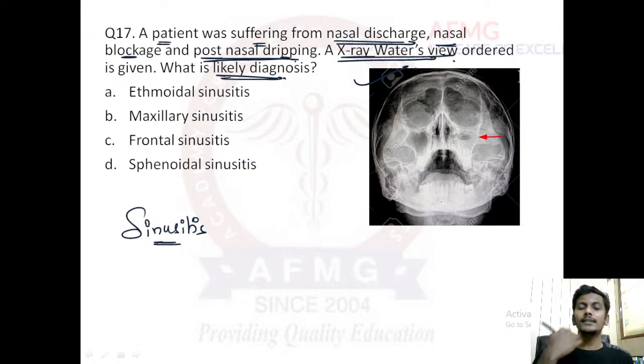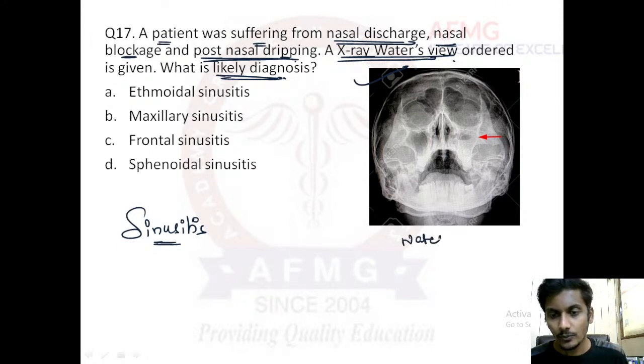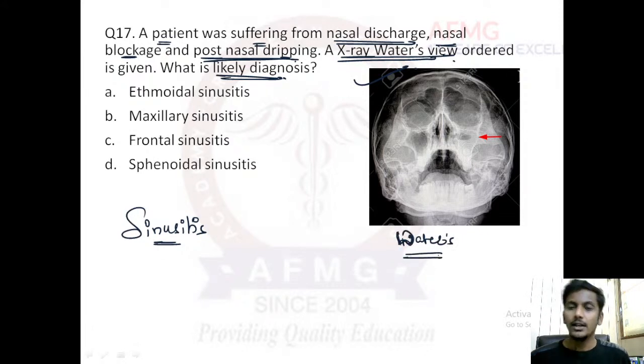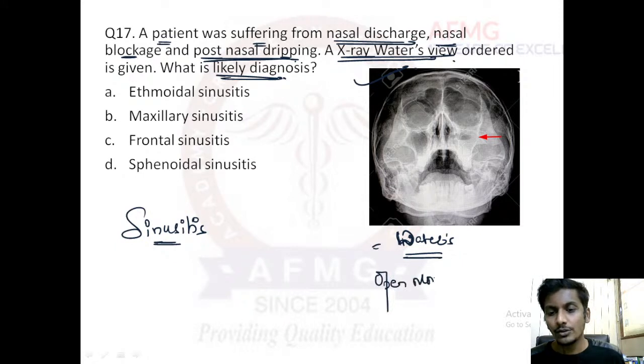So here you can see this is the occipitomental view. From the mentum we have taken the X-ray, so this is the occipitomental view known as the Waters view, and this was the image which came in FMGE June 2021. Here it is usually taken for the maxillary sinus, ethmoid sinus, and the frontal sinus. Whereas if the patient is asked to keep the mouth open, then we can also visualize the sphenoid sinus, just like in this image. So that is the Waters view.